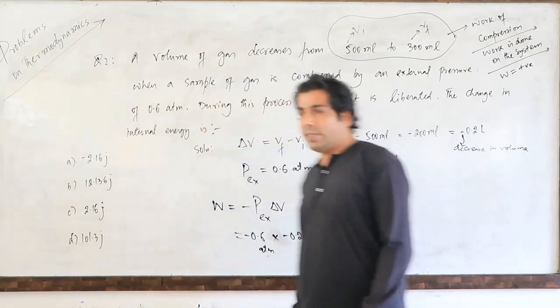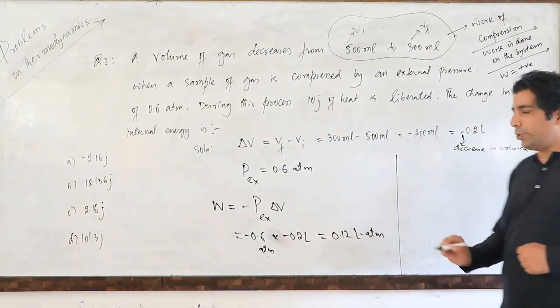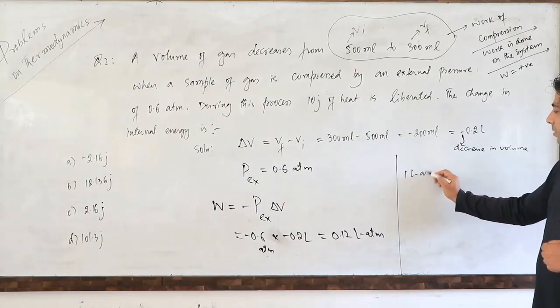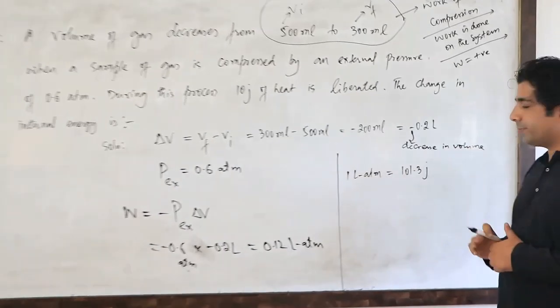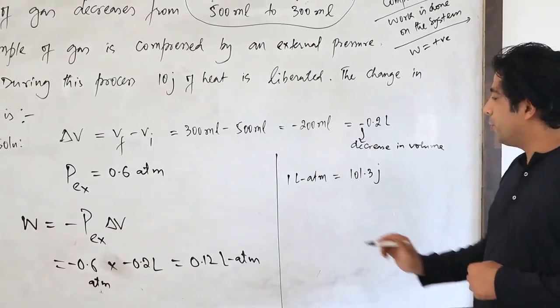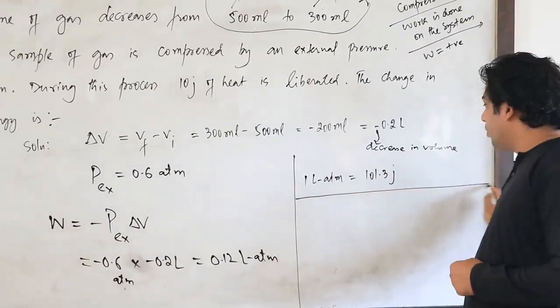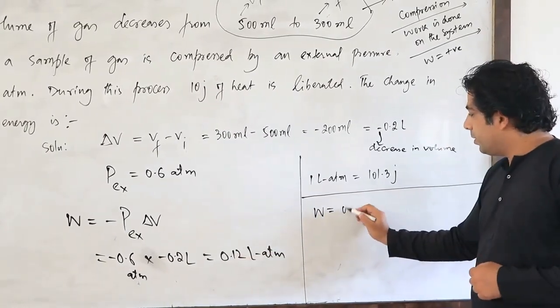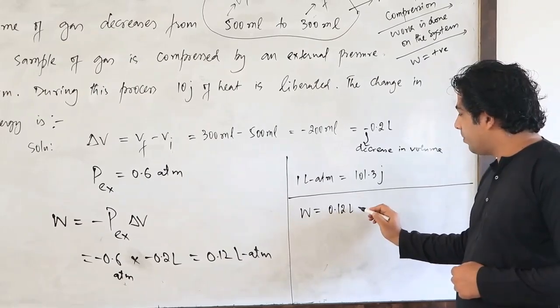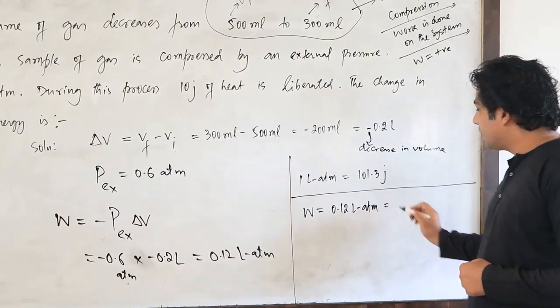So let us convert this liter atmosphere into joules. And remember, 1 liter atmosphere is equal to 101.3 joules. Okay? So let us convert it into joules. And everybody knows now that work is equal to 0.12 liter atmosphere, as we have already done. So let's convert it into joules.